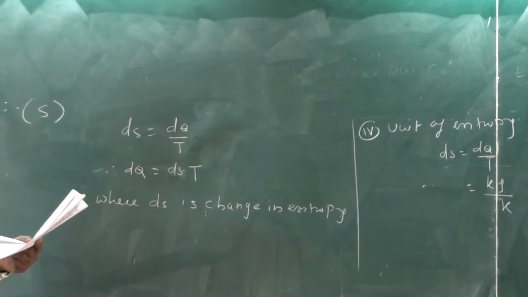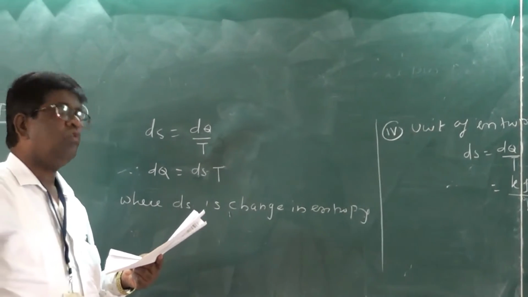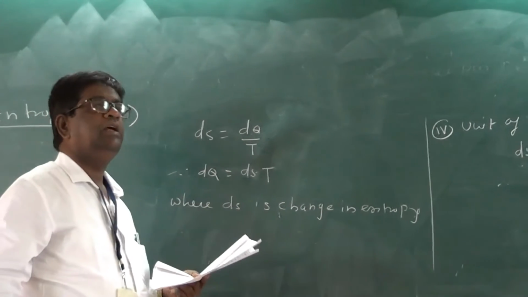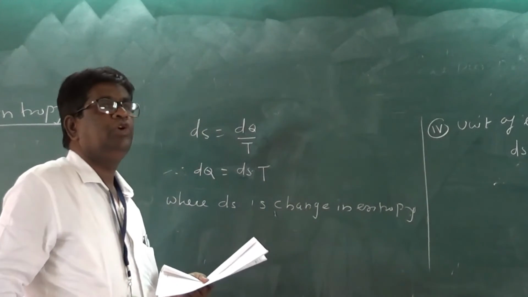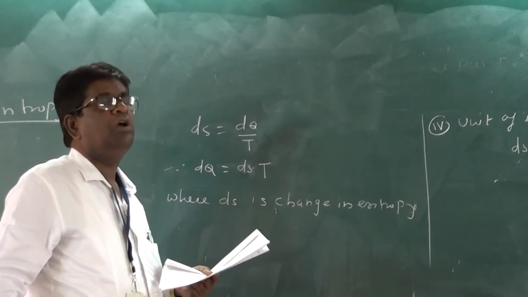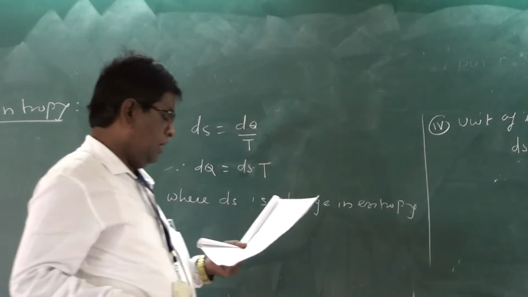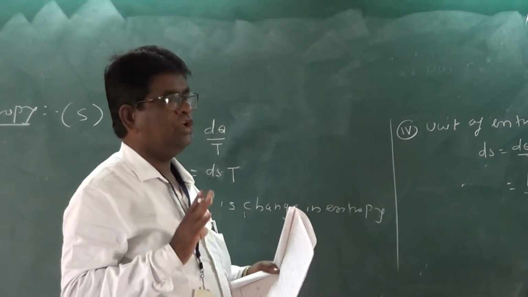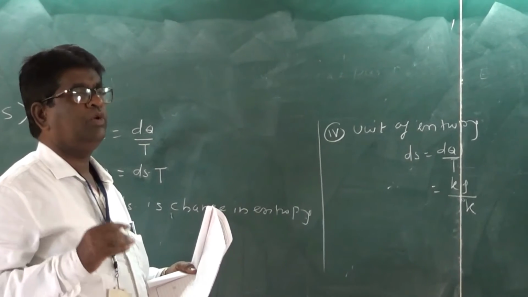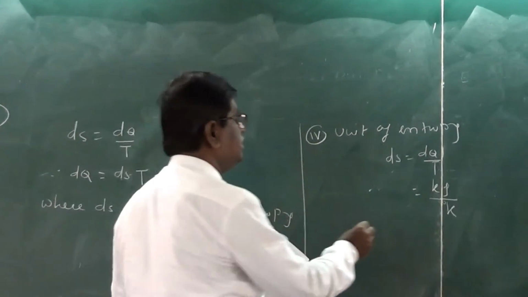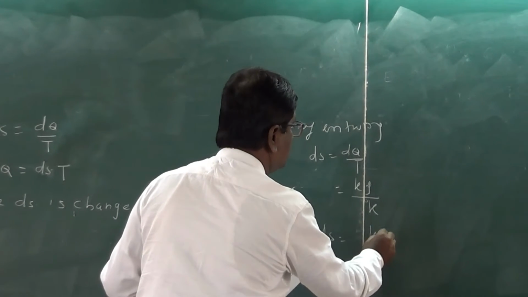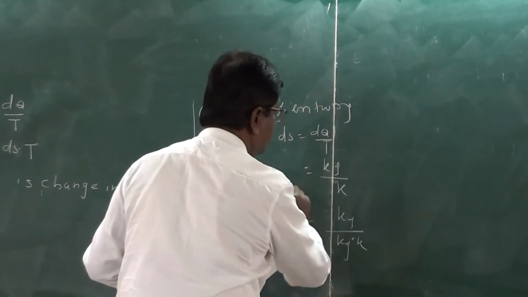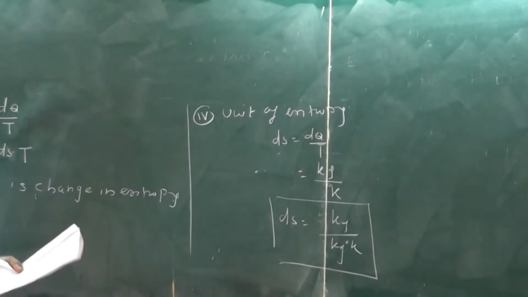So this is the unit. But when it is applicable, if it is for 1 kg, or per kg, or per unit mass, then this unit, kilojoules per kg, is the unit of entropy when it is per kg or for a unit mass. If you consider it per kg, then what is the unit? ds is equal to kilojoules per kg K. So this is the unit of the entropy. Is it clear?